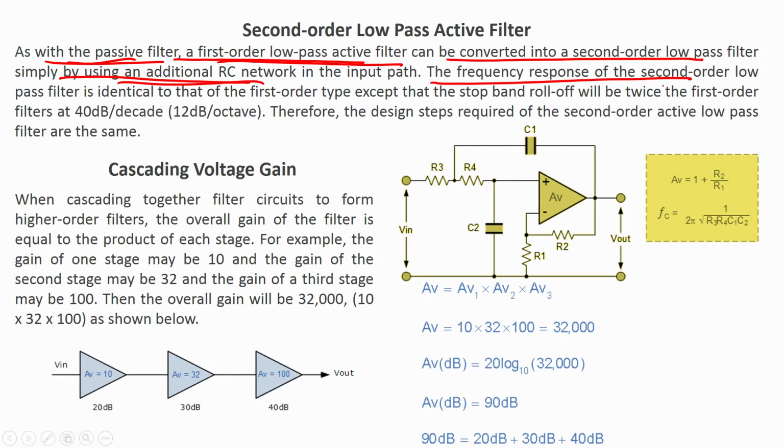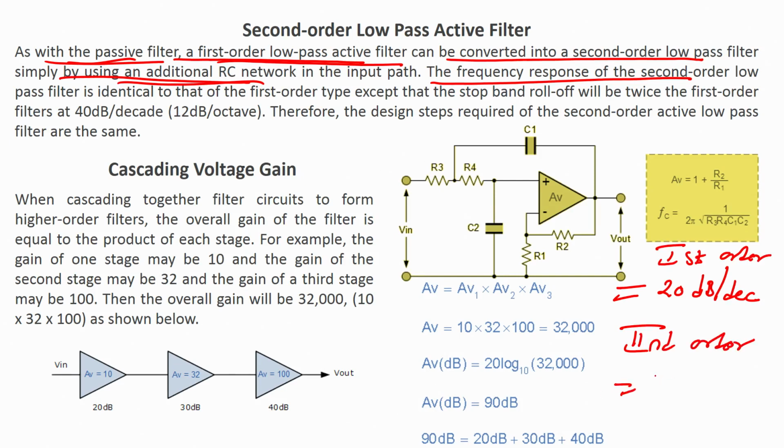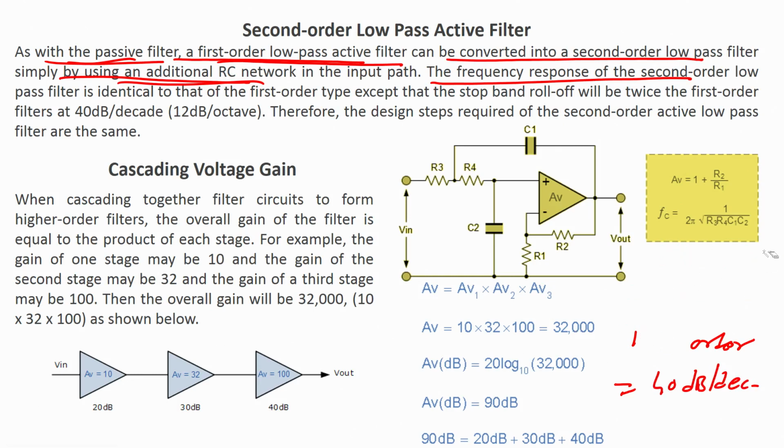The frequency response of the second order low pass active filter is identical to that of first order, except that the stop band roll off rate will be twice the first order. That means, if you see the first order filter, the roll off rate was 20 dB per decade. In case of second order low pass filter, my roll off rate will be 40 dB per decade. Okay. So, that is what is written, that the roll off rate increases.